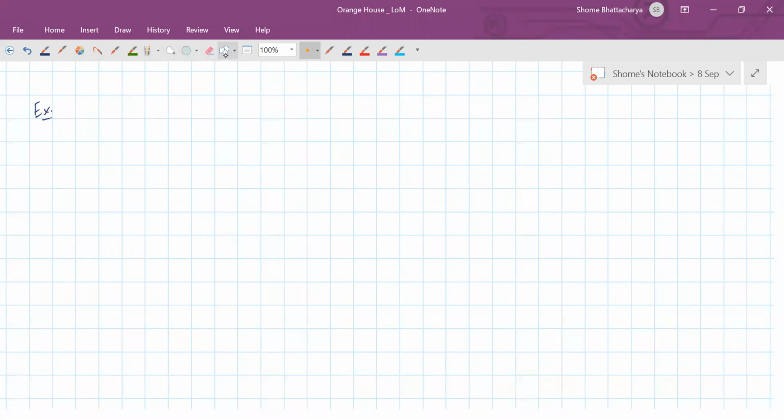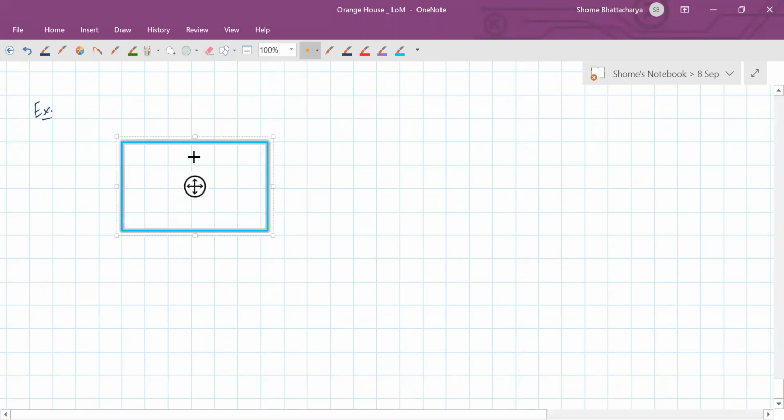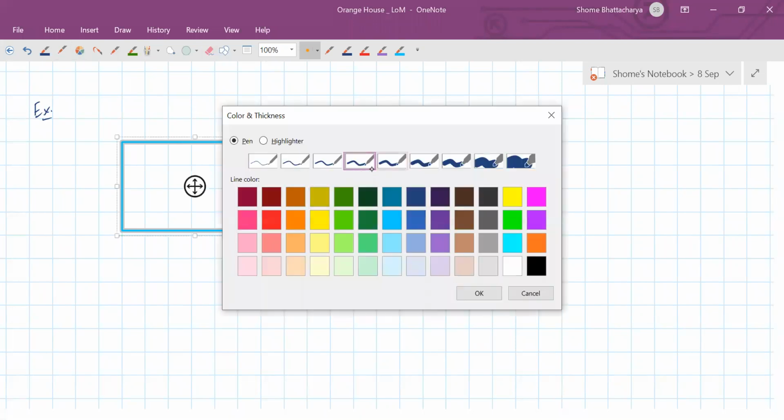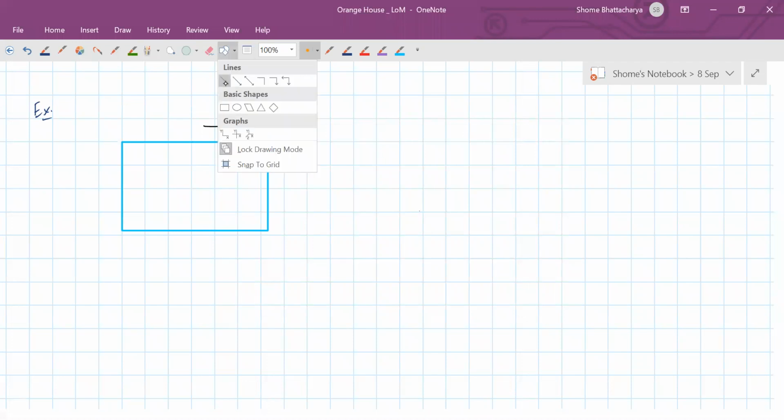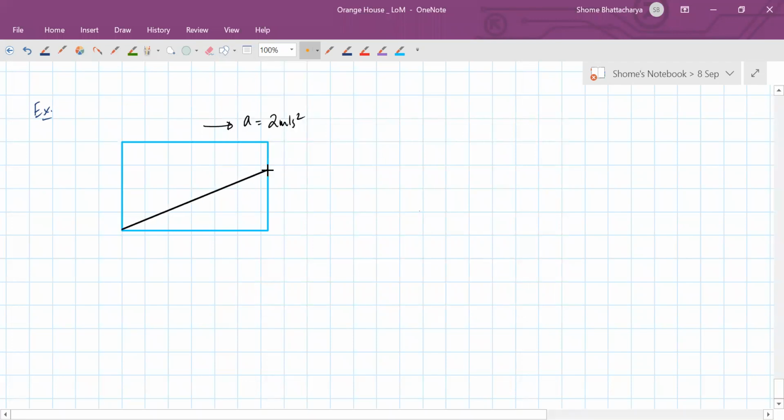So now in this next example, what is happening is we have a vehicle which is accelerating like this at 2 meters per second square, and inside the vehicle there is a smooth inclined plane at theta equal to 37 degrees.